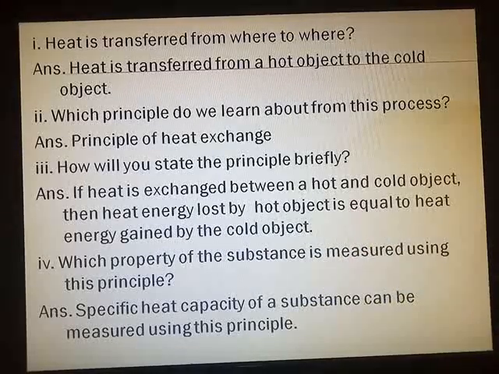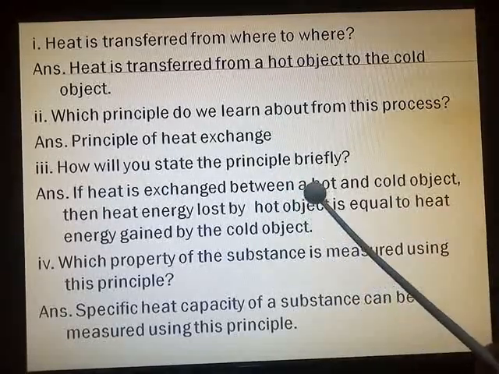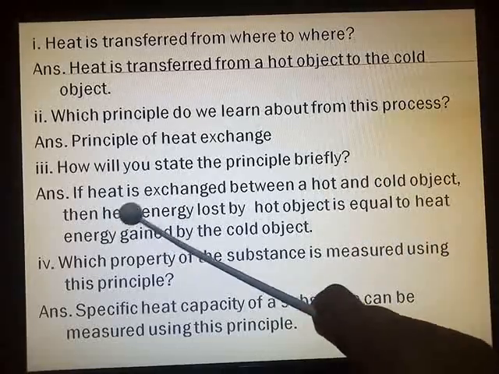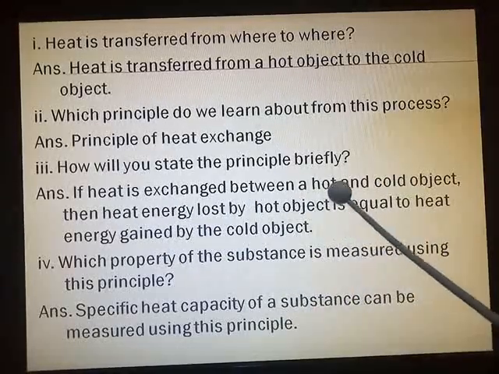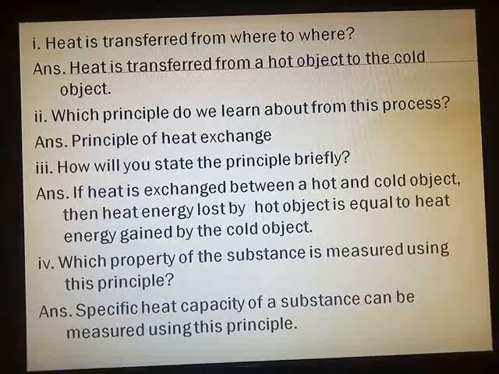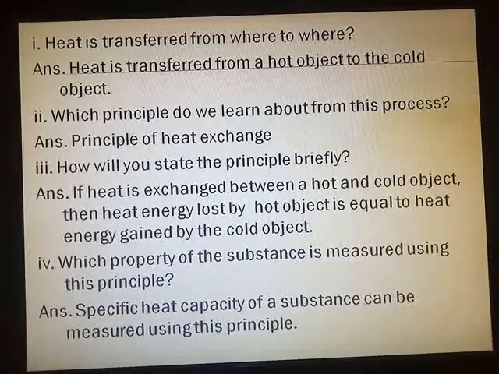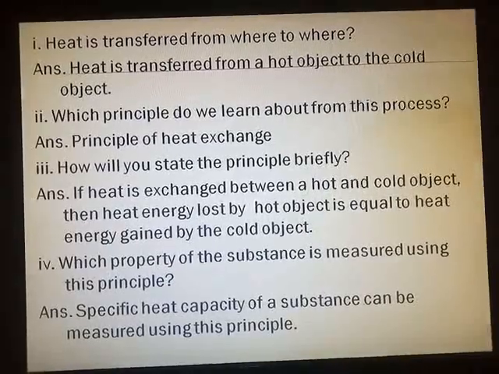Just now in question number 7B, we have written this answer. Question number 7B, which principle? So that same principle you are going to write over here. It is given in the textbook also. That same principle you are going to copy over here.